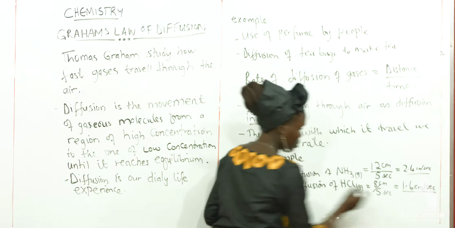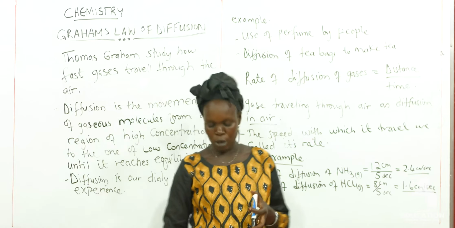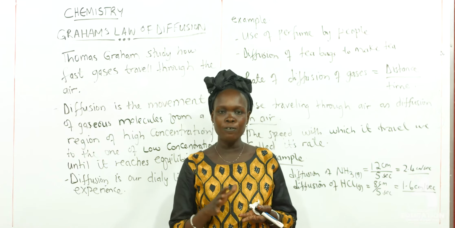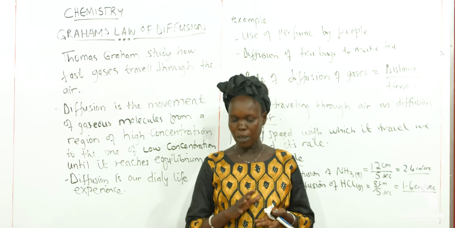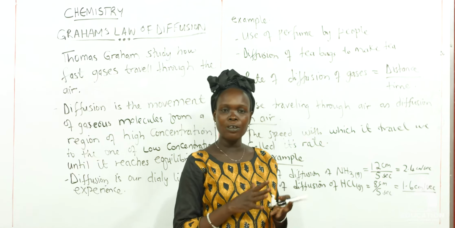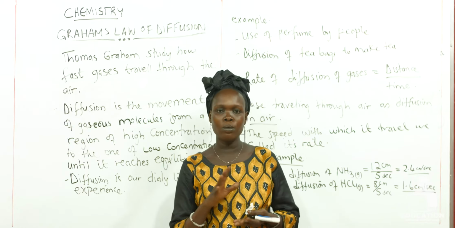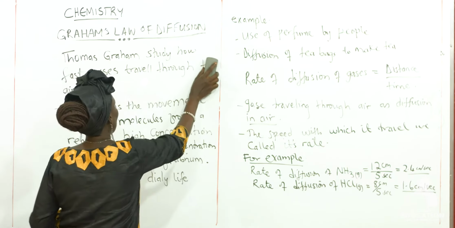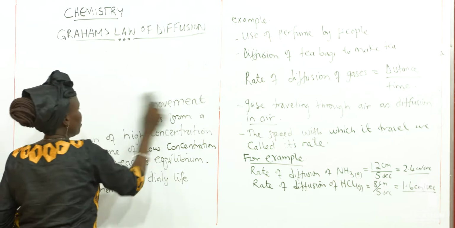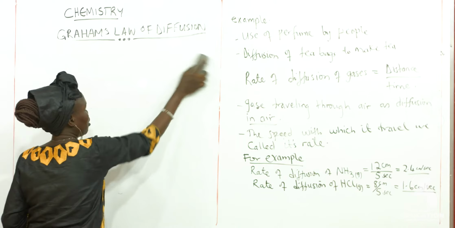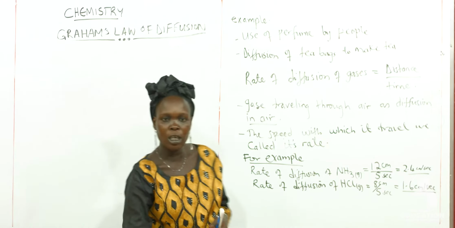So here we can say that the rate of diffusion of gases depends on the molecular mass. So here this is another way of knowing how we get the rate of diffusion. The rate of diffusion of gases depends on the molecular mass and the density of a gas. So we can see how we get the formula for getting the rate of diffusion, or diffusion at large.